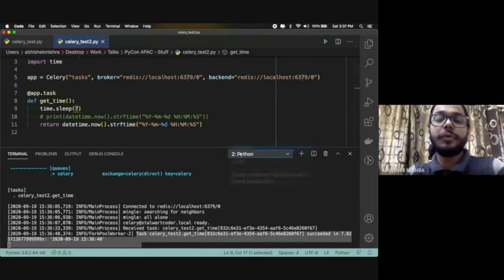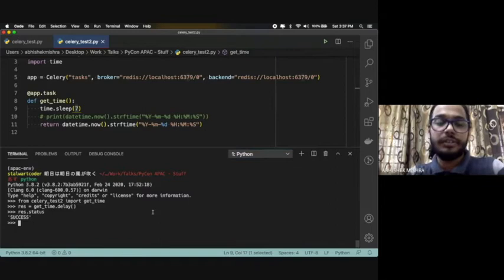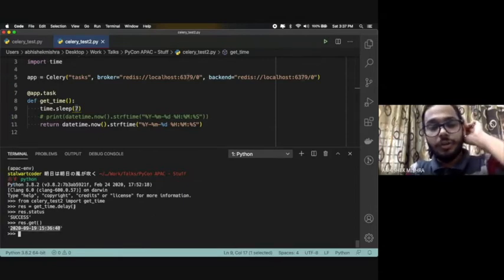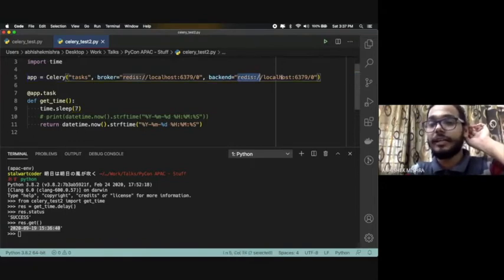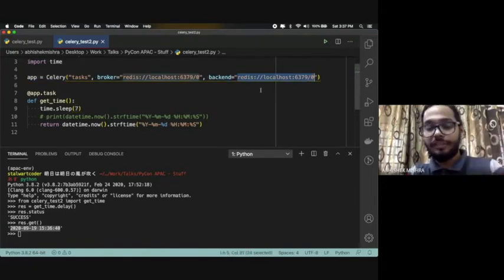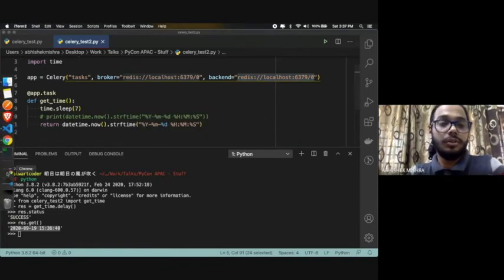Now if you want to get the result from the task, it's simple. We just do res.get because it's a dictionary that it provides, and here you go, the result. Now, if you want to cross-check where this result is, since we have mentioned Redis in the backend, I can actually go to Redis and check which key value pair it has stored. So quickly, I'll show you.